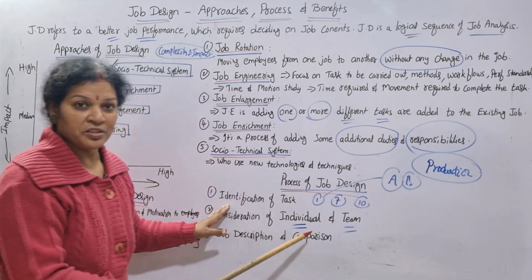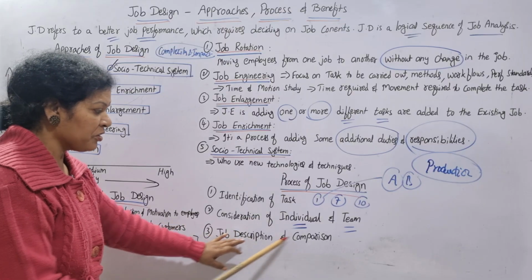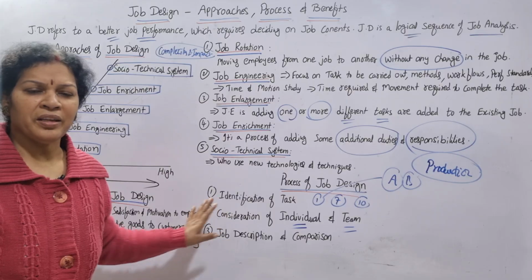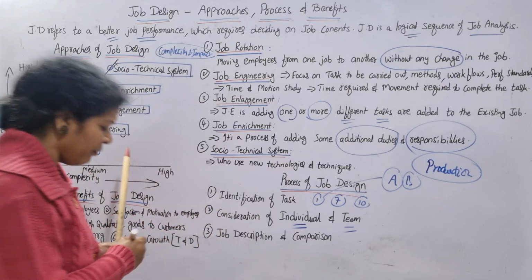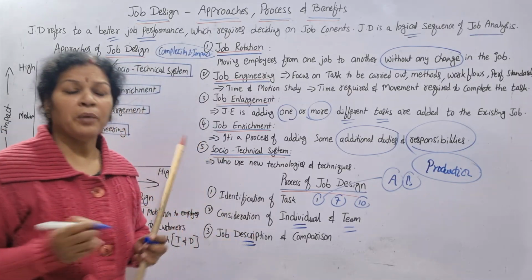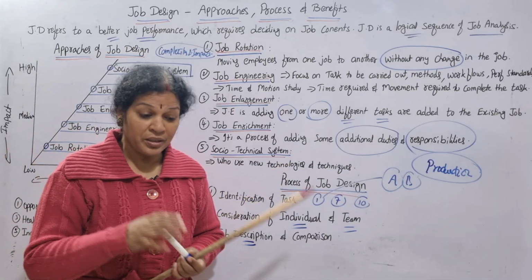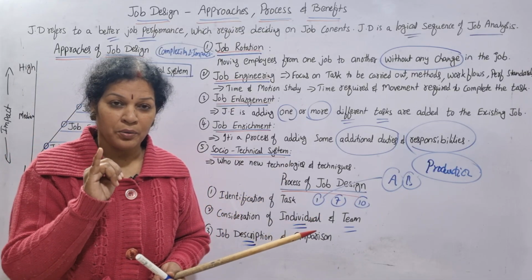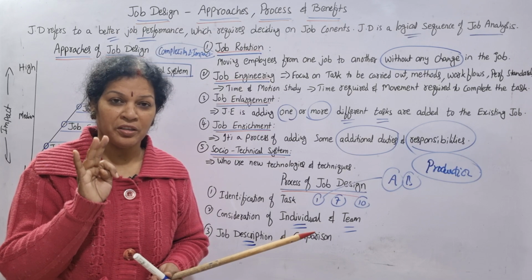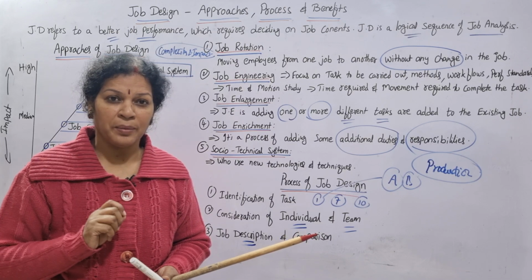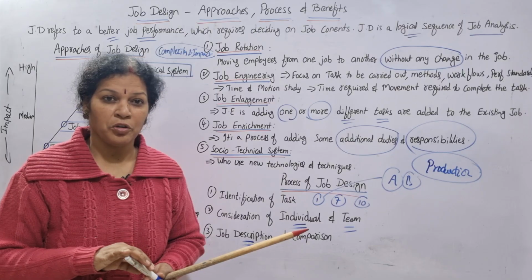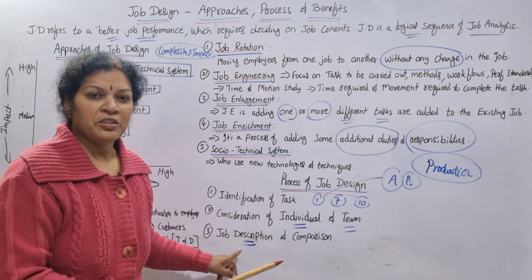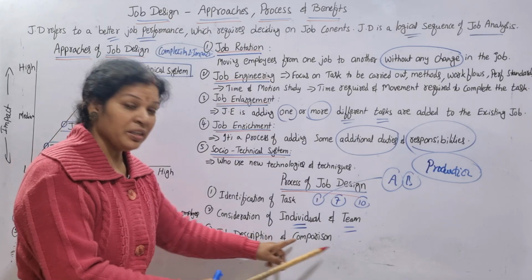Second stage, second step. And last step, job description and comparison. Okay, designing is over. After designing, in the last step, what are we going to do? We are focusing on the job description. Job description means you are describing or revealing the facts of the job: roles, responsibilities, what he is going to do, when he is going to complete it, how he is responsible for the job, duties, everything you are deciding. Job description. After that, comparison.